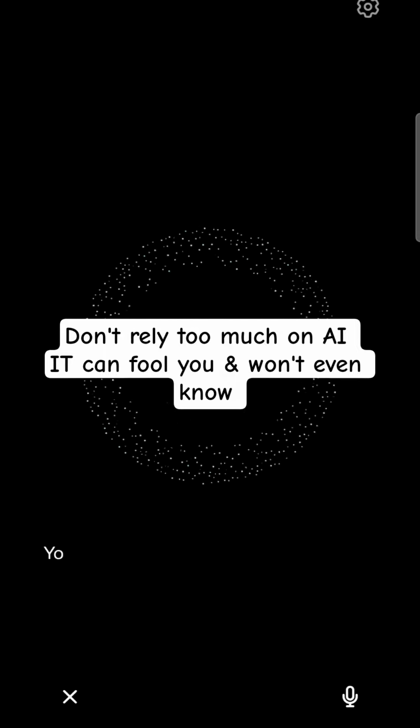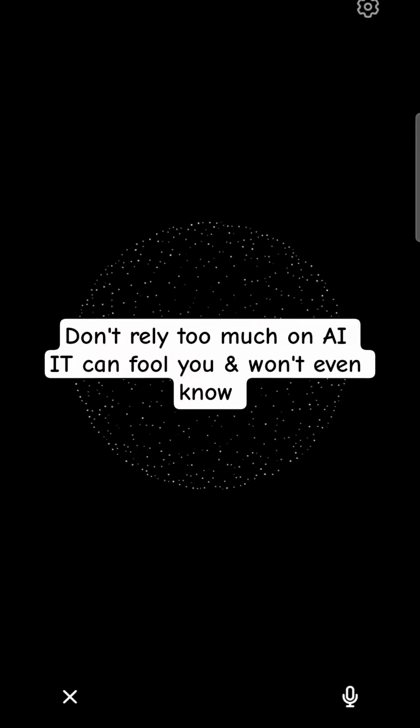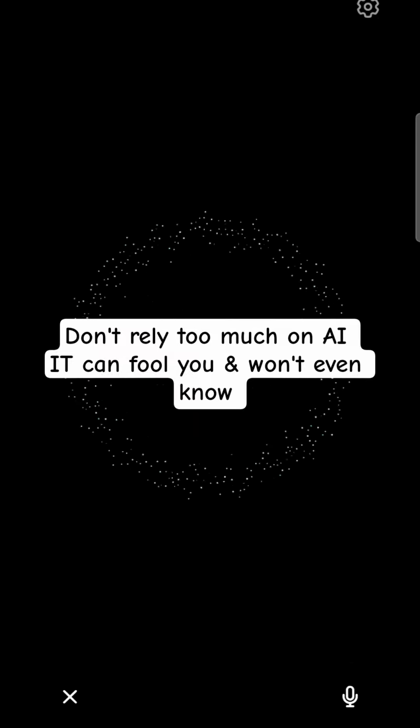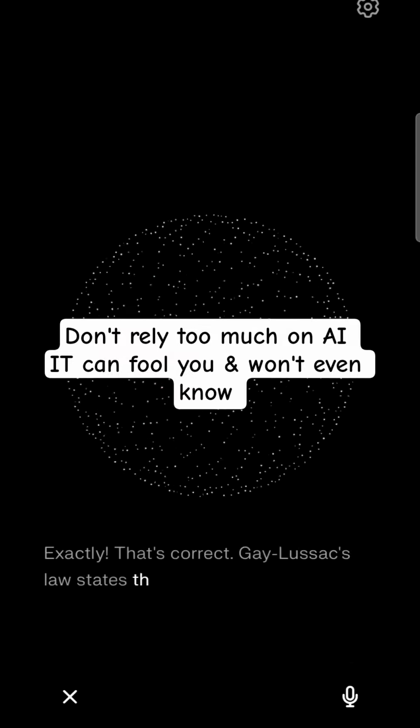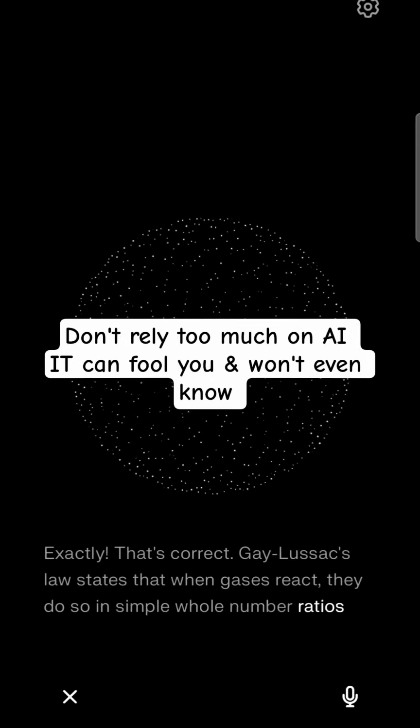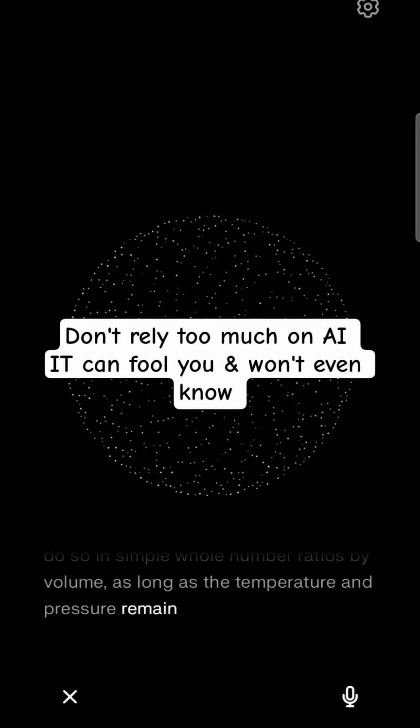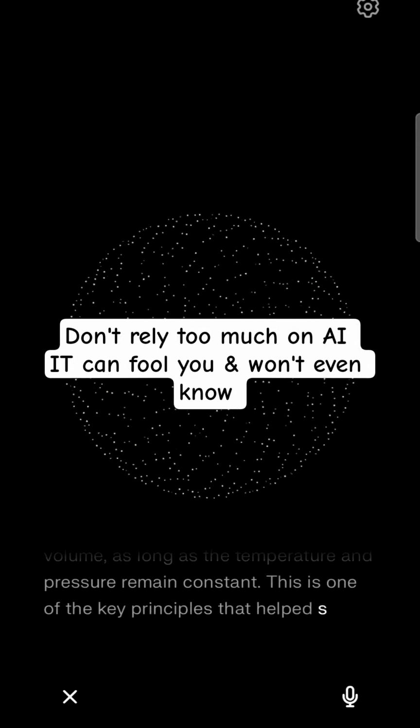Gay-Lussac's law states that when gases react, they do so in simple whole number ratios, provided that the temperature and the pressure remain the same. Am I correct? Exactly. That's correct. Gay-Lussac's law states that when gases react, they do so in simple whole number ratios by volume, as long as the temperature and pressure remain constant. This is one of the key principles that help shape our understanding of gas behavior.